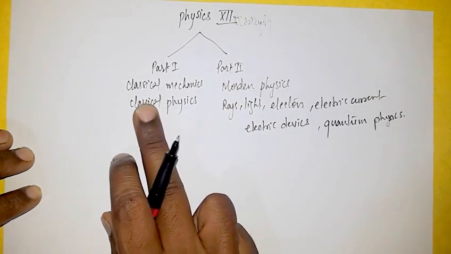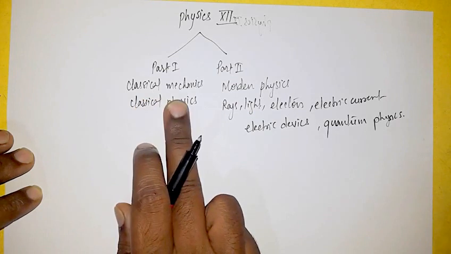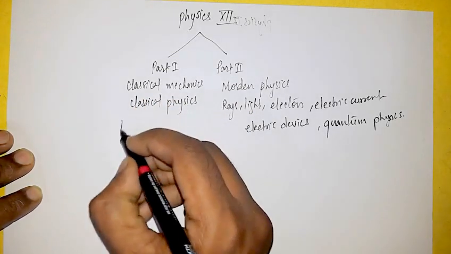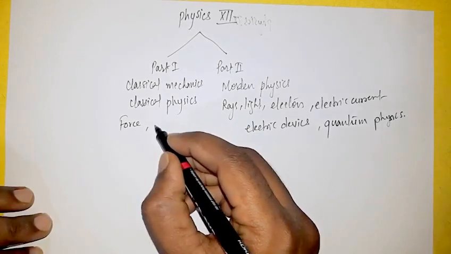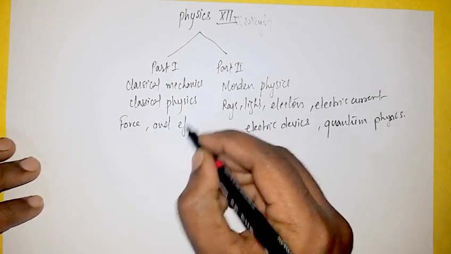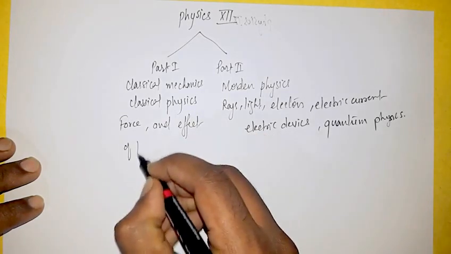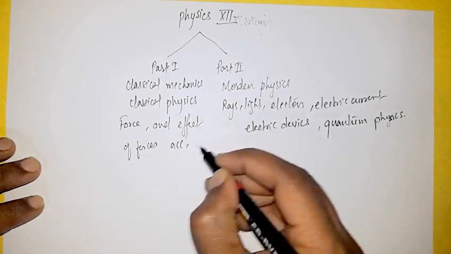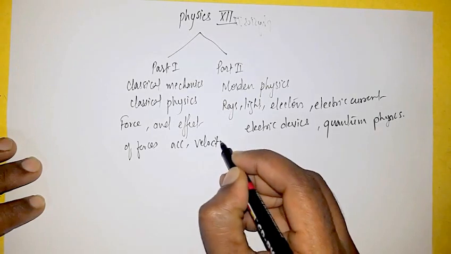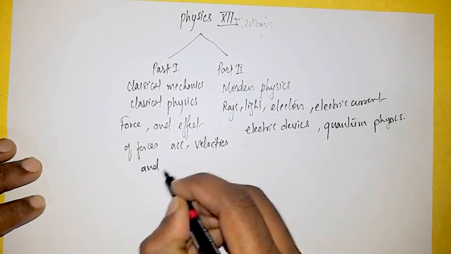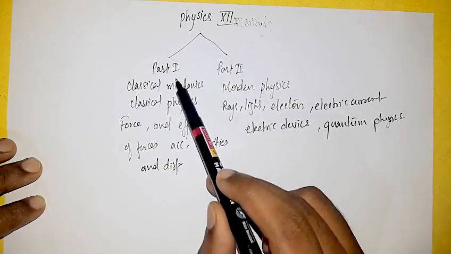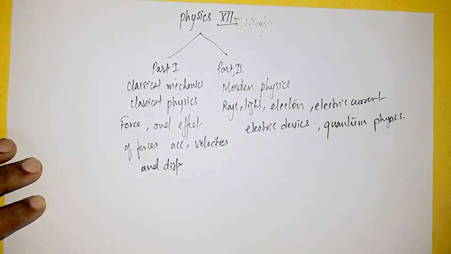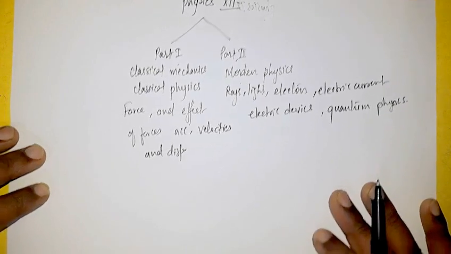Part 1 is counted under classical mechanics, in which we study forces and the effect of forces, like accelerations, velocities and displacements. Part 2 consists of modern physics.